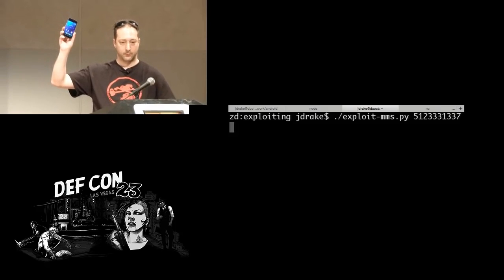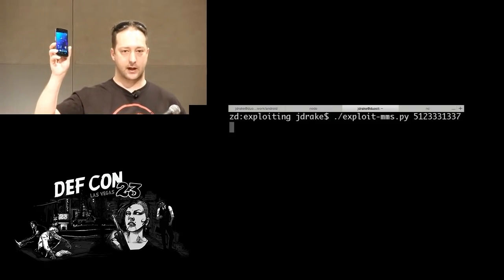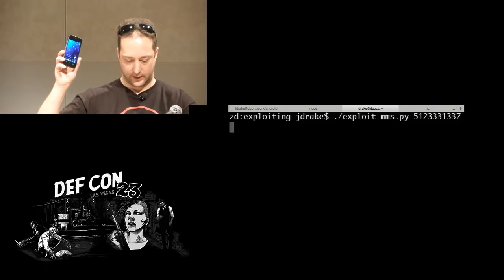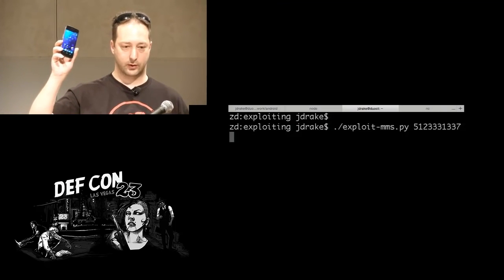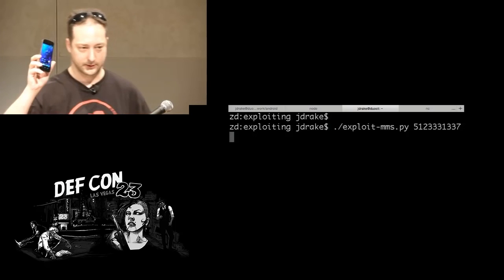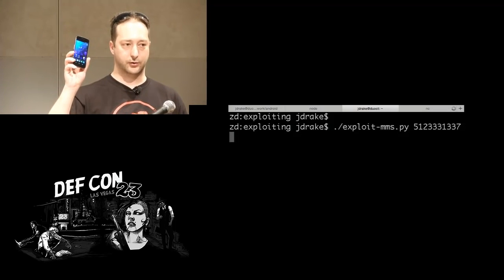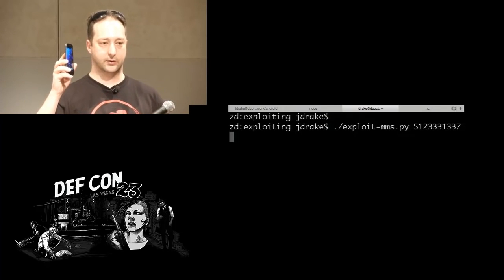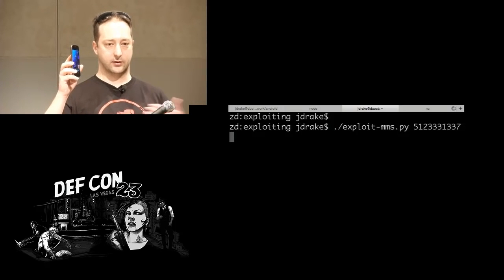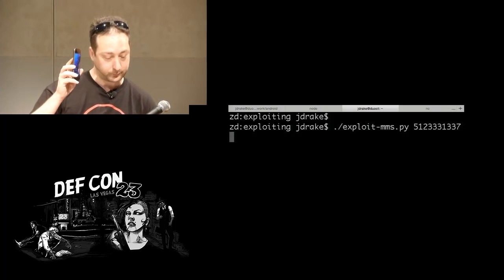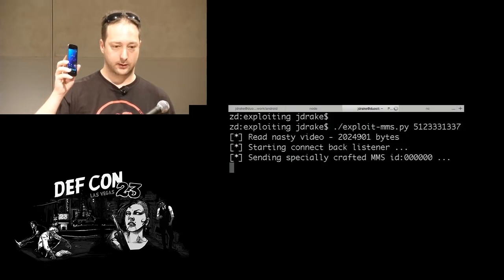One point of importance is that this attack right now is not going over a carrier network. That would be a violation of the end user license agreement and terms and conditions of the network. So this is going over a tool chain that allows me to pretend messages are coming in from the carrier network and also host my own MMSC server. So let's just run it.